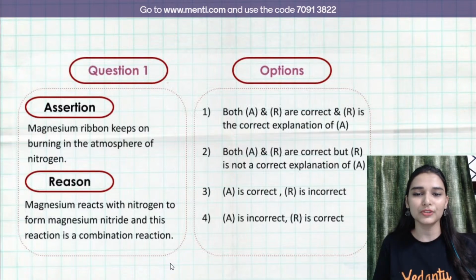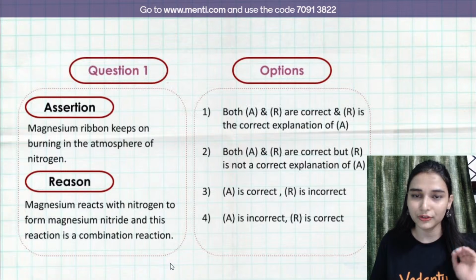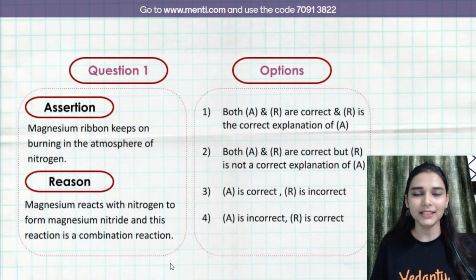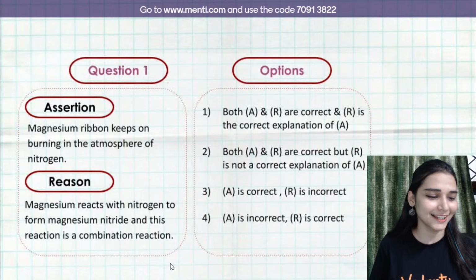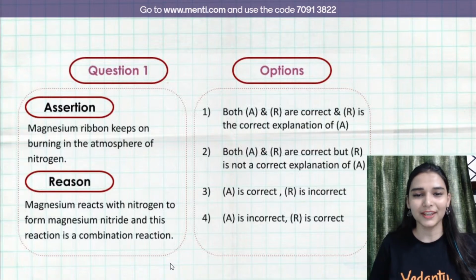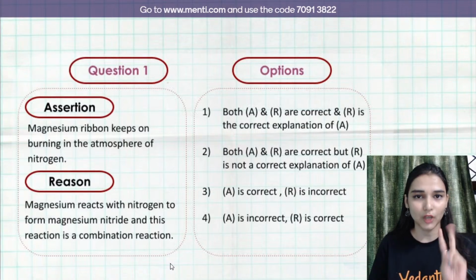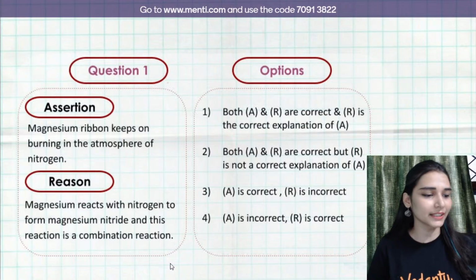You have options on your screen. Mark the first option if you find both assertion and reason true, and reason is the correct explanation of assertion. The second one: both assertion and reason are correct but reason is not the correct explanation of assertion. Option 2. Look carefully, read it, take a screenshot.